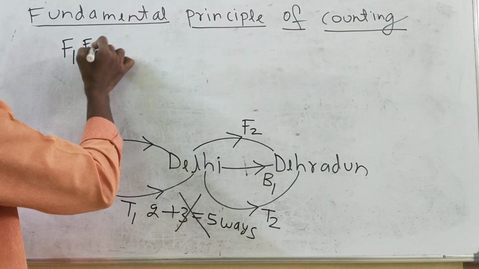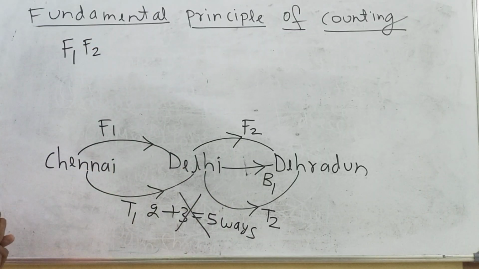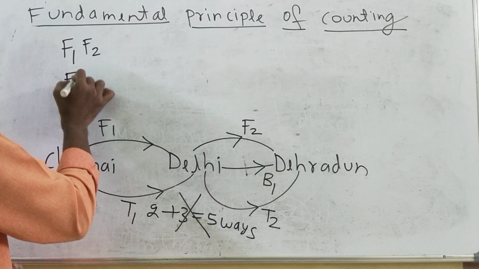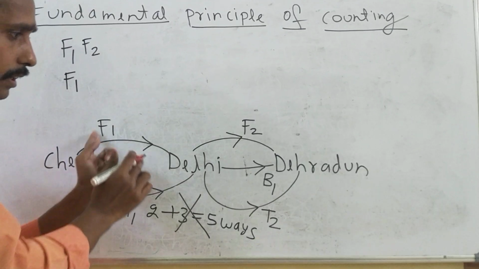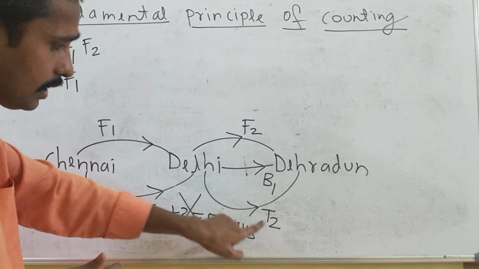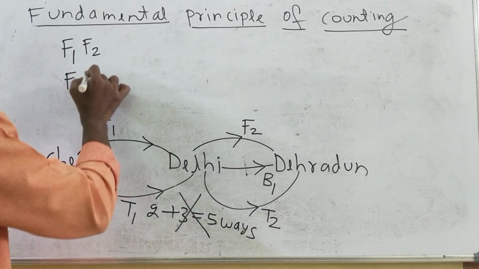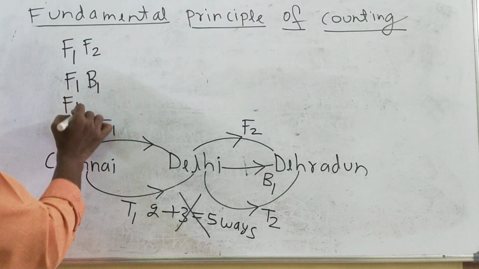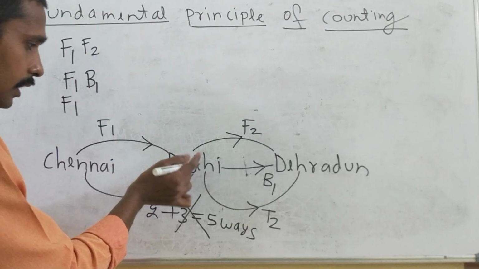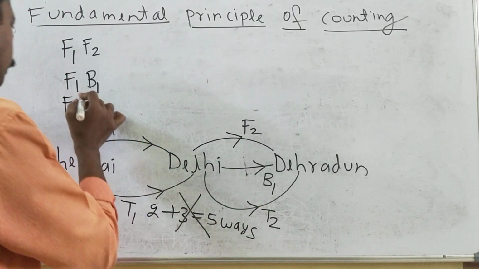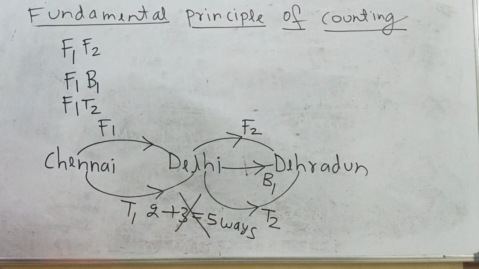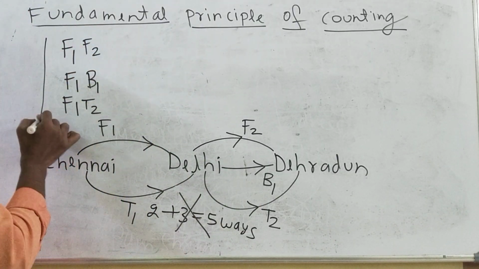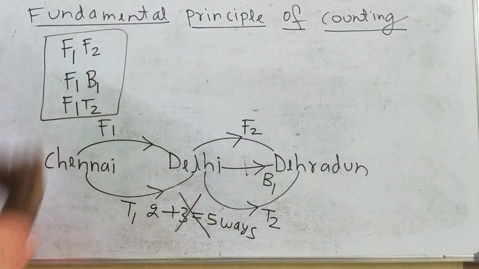So there is one way like this. Another way the person can do, of course he can catch the flight, then he can take a bus, or else he can take a train. So suppose first he is catching a flight from Chennai to Delhi, then from Delhi to Dehradun he is taking a bus, or he is taking a train. Okay, so there are 3 ways here.